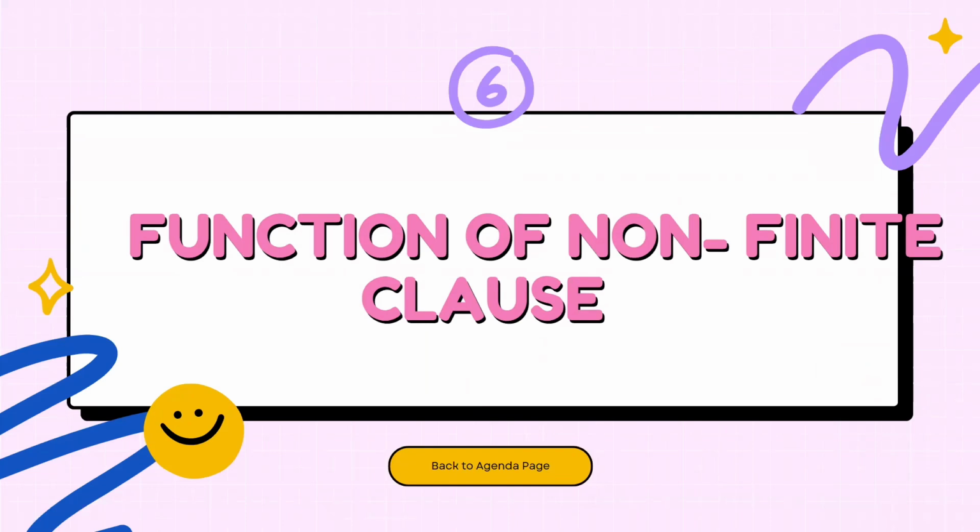At this point of the report, we are going to study the function of non-finite clauses in a sentence. As discussed a while ago by Mr. Villacorta, non-finite clauses have four types or forms: bare infinitives, to infinitives, ing participles, and last one, of course, the en or n participles. Now we are going to talk about the function of non-finite clauses in a sentence.